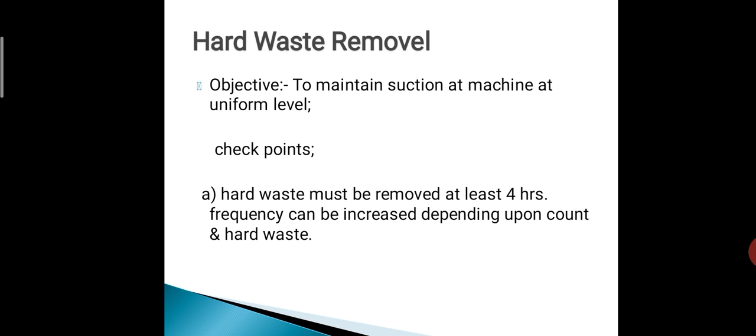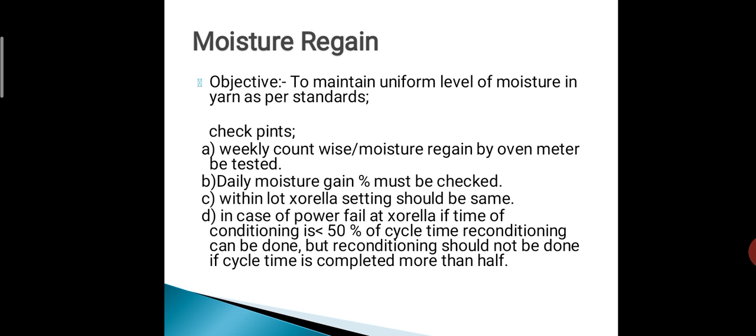Rewinding of conditioned and non-conditioned material must be separated. Material must go with the same load as the original material. Hard waste removal. Objective: to maintain suction at the machine at a uniform level. Checkpoints: hard waste must be removed at least every 4 hours. Frequency can be increased depending upon count and hard waste.